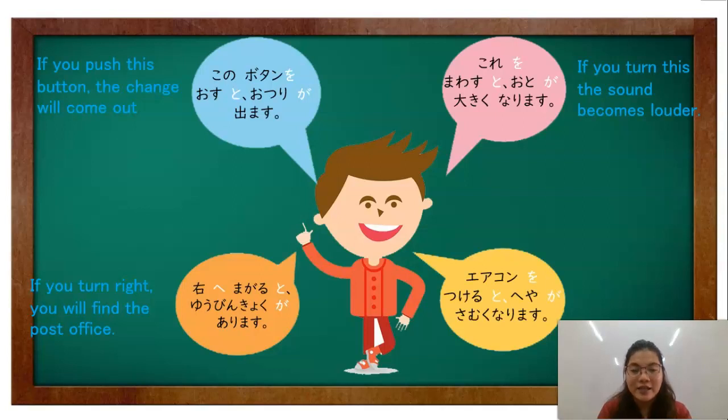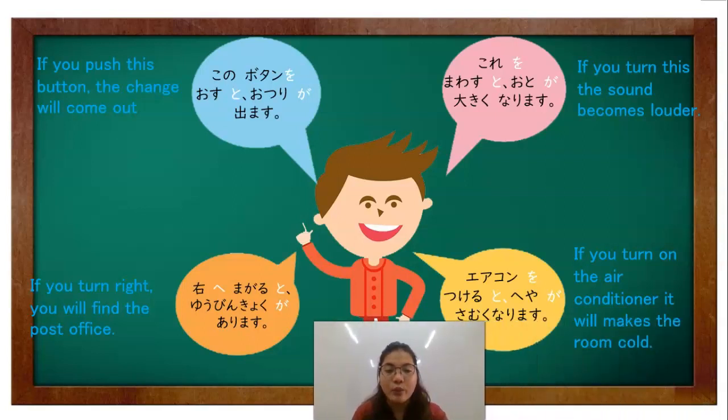Okay? Okay, and last example, iyaku no tsukiru to heya ga samuku naremasu. Okay? If you turn on the air conditioner, it will make the room cold. Okay, so once in-on mo na yung aircon, so automatically, palalamigin niya yung room. Okay? So, ganyan lang po gamitin dictionary form to and then verb 2, which is the effect or the inevitable verb na mangyayari pag ginawa mo si verb 1.